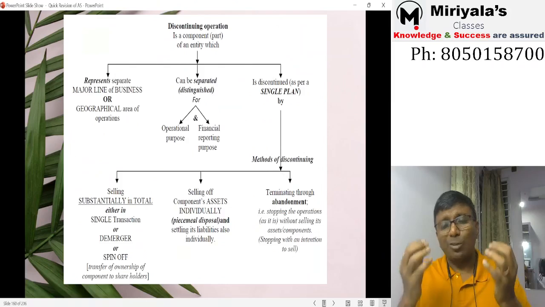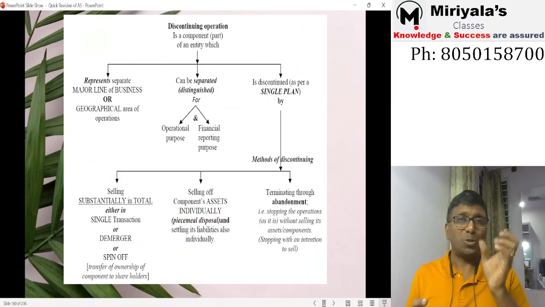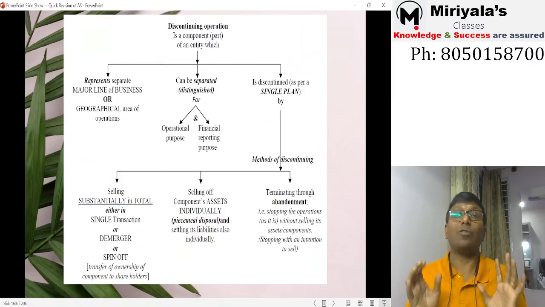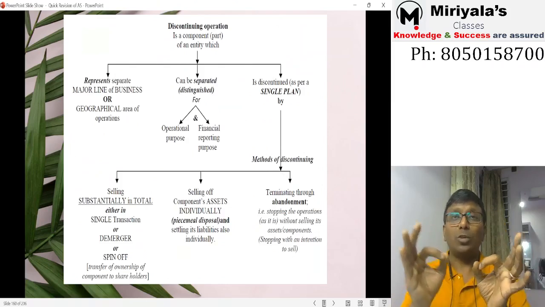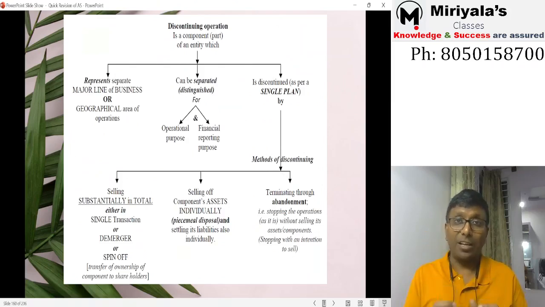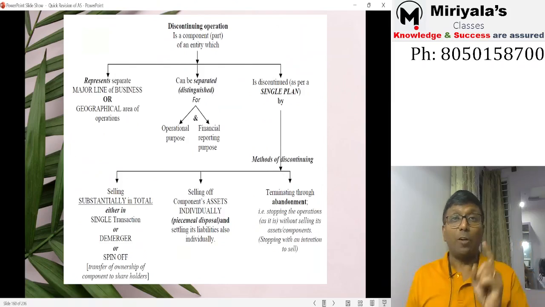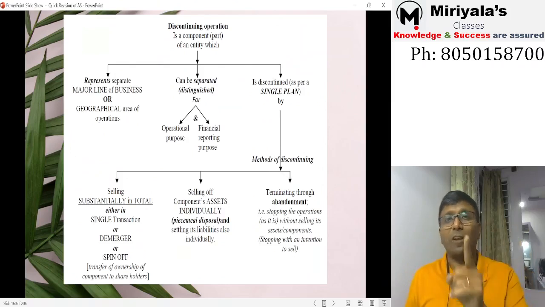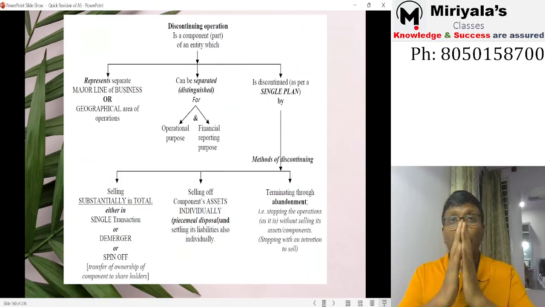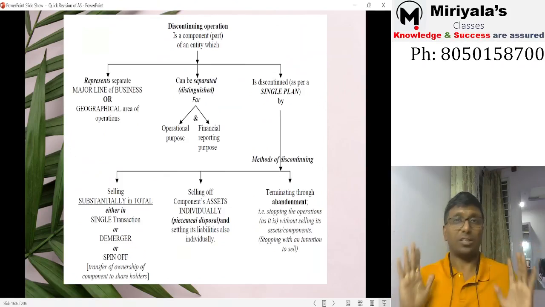You decided to sell whichever way you wanted to do. You sell it in one shot, you do a spin off, you do a demerger, whichever way you want. Are you going to discontinue the line of business? Remember, not one factory. Suppose I have a textile business with 4 factories. If I want to sell one factory, then it will not fall under Accounting Standard 24. If you say I want to discontinue all 4 lines of business, I mean 4 factories, I want to close off, I want to just say goodbye to the textile business, sir.